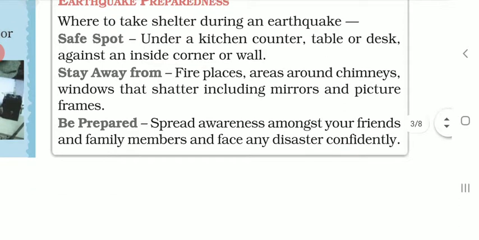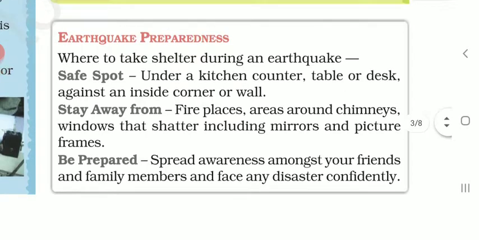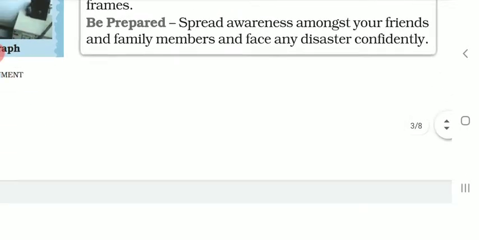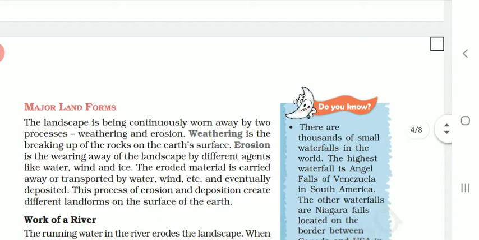Then be prepared. Spread awareness among your friends and family members and face any disaster confidently. So preparedness is very important. We can take these steps beforehand, and there are certain places where earthquakes take place frequently. In such areas the people should be aware of such things.